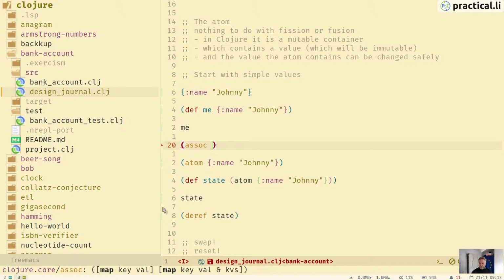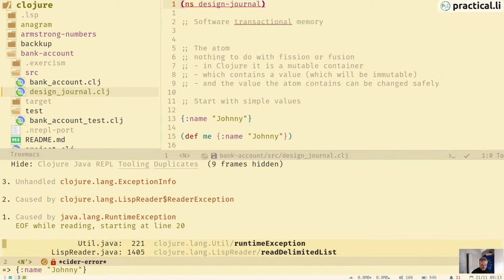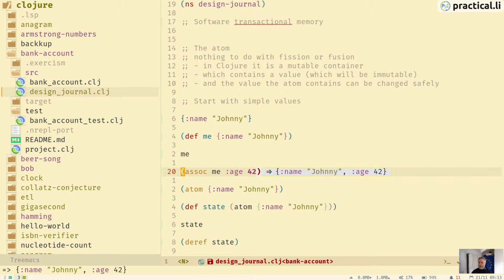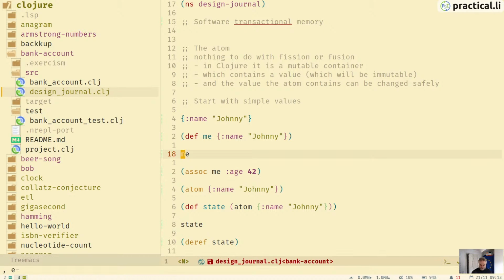So if we assoc me age 42, then we get a map and it looks like it's changed. But if we actually just go in and evaluate me again, it's still the original value. So we haven't actually changed me.